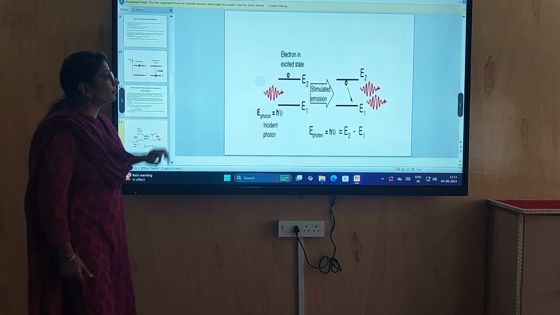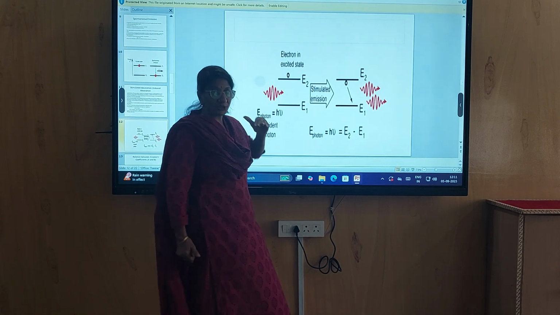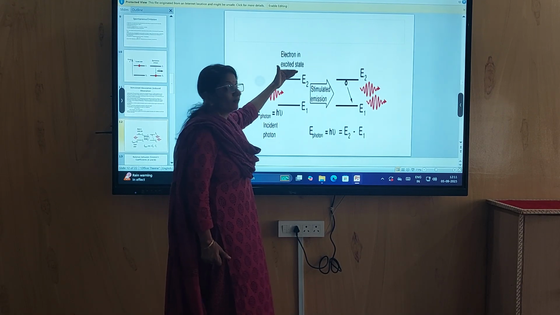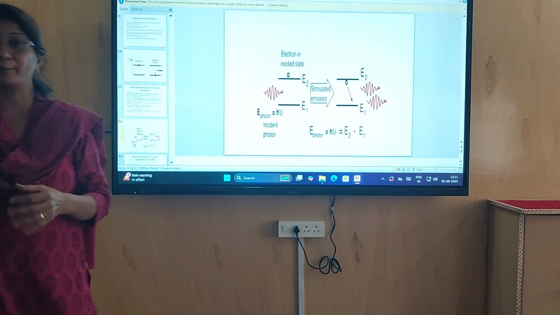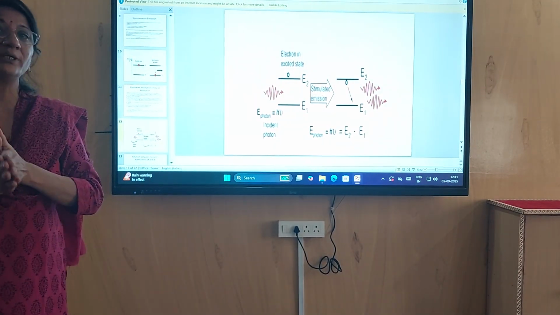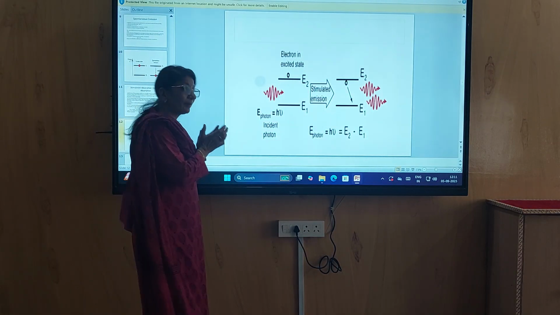We can understand from this diagram. When light is excited to higher energy state, now we know that higher energy state is not a permanent state. Atom comes to its ground state. But in stimulated process, what happens?